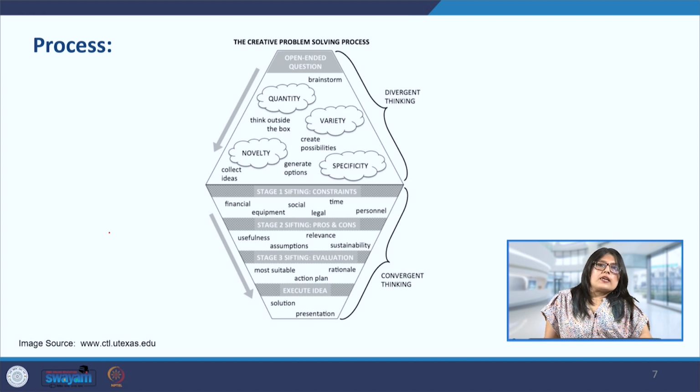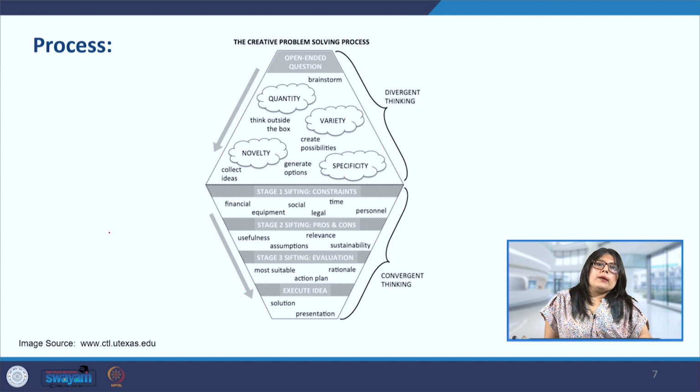If we have decided that certain ideas will not be able to pass through these road bumps, then we will keep them aside and we'll move the other ideas which are not going to pose a problem in these aspects to the next stage, which is the pros and cons stage.